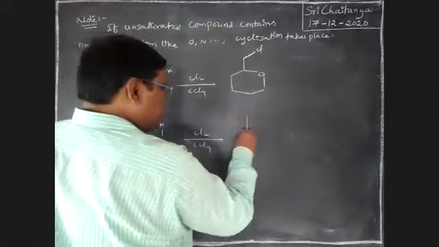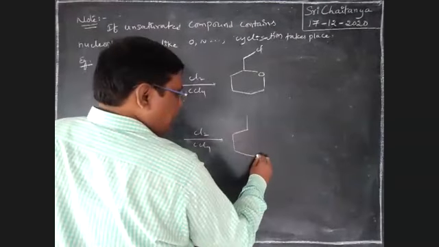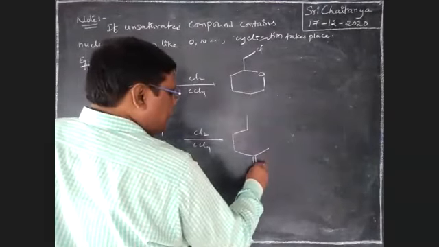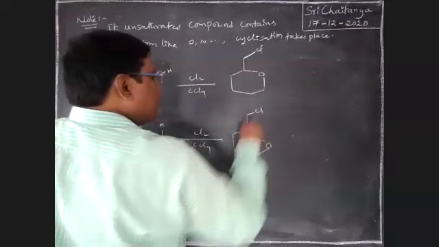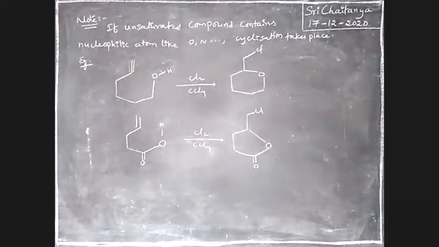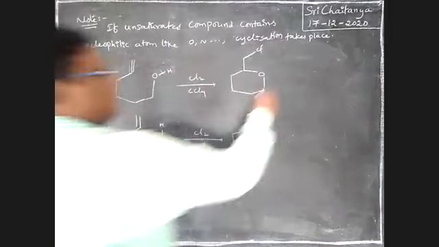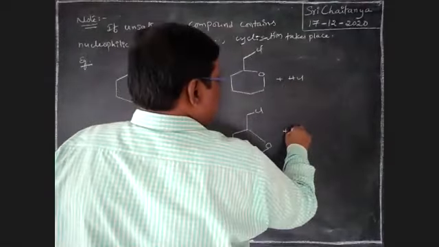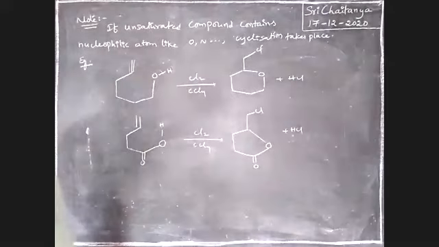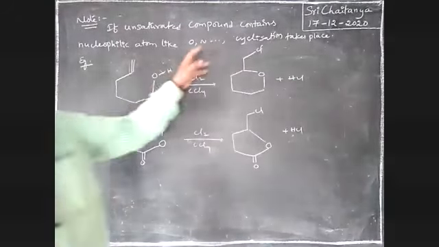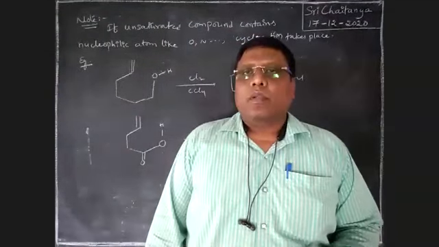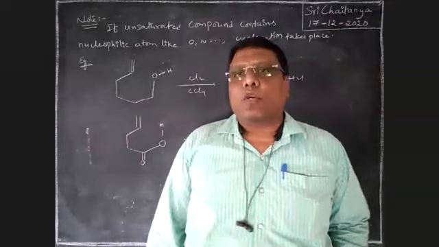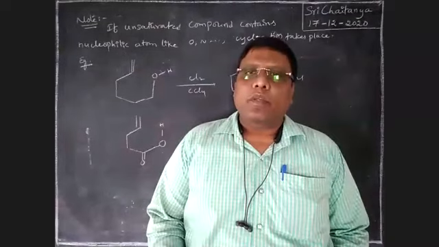The C double bond C is not affected by that chlorine, boys. Oxygen, ring closure, chlorine is the product, plus HCl. So wherever nitrogen or oxygen is present in the unsaturated compound, this type of ring closure reaction automatically takes place.